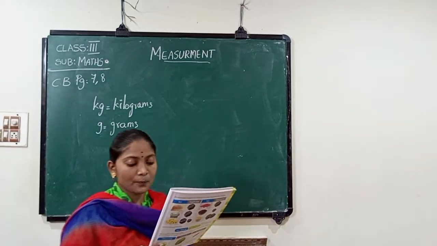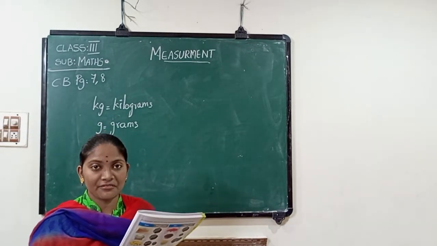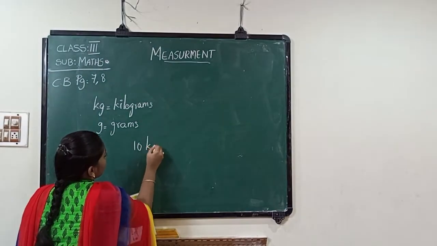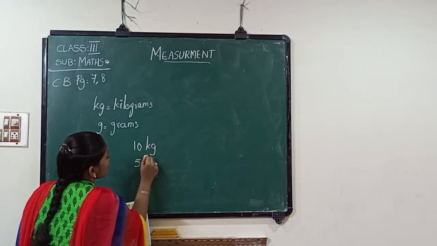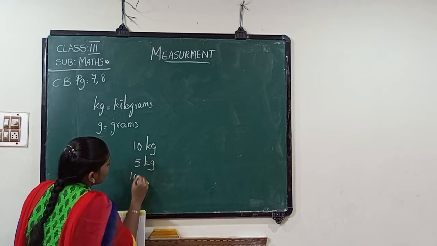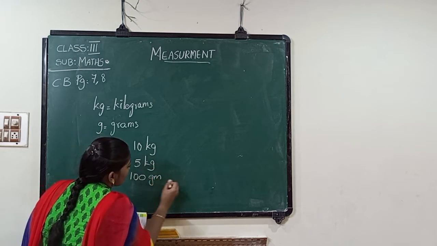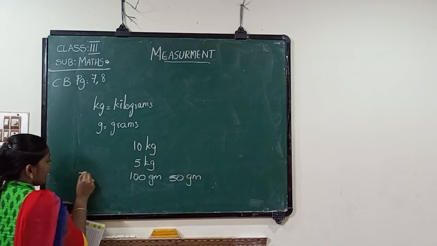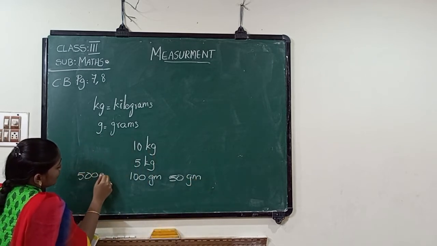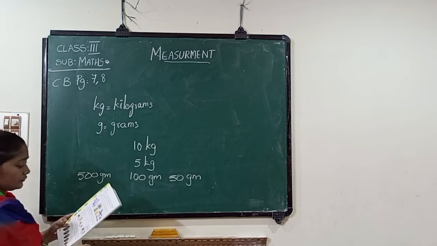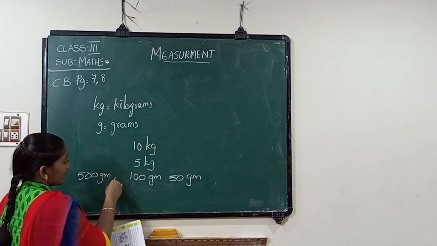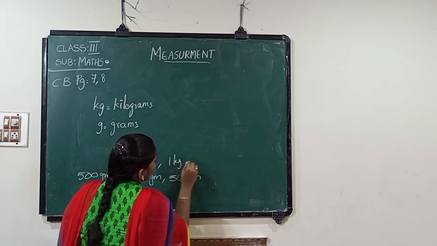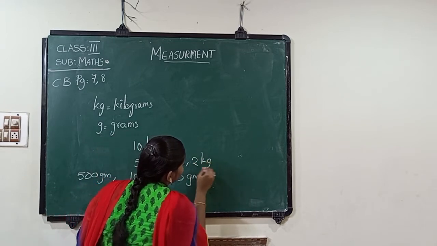He noticed a 10 kg stone, 5 kg stone, 100 grams stone, 50 grams stone, 500 grams, and 1 kg and 2 kg stones also.